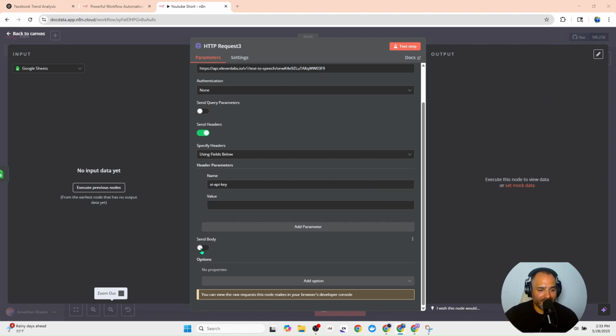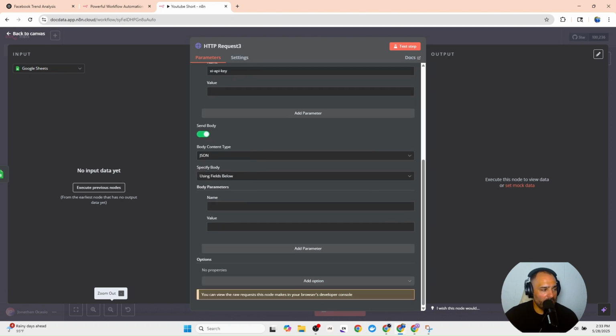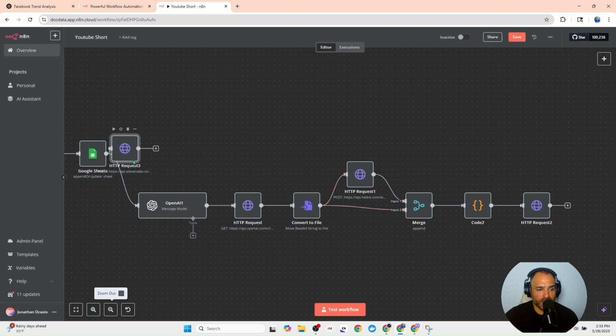Once you do this, you want to send a body, and the name is going to be text. This is going to send over text, and what it's going to pass through is the script. So the script will be passed through so that ElevenLabs can create an AI generated file for this.